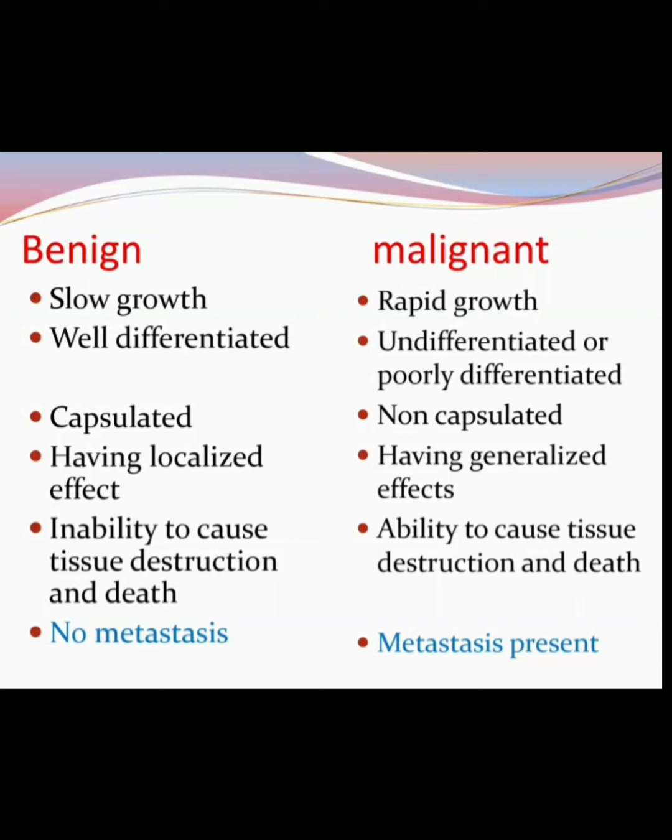One question in ESIC 2019 asked which of the following is not a typical difference factor between benign and malignant tumor. The options were growth rate, encapsulation, cell differentiation, and size of the tumor. Growth is one of the factors, differentiation is one of the factors, capsulation is one of the factors. Is there any factor related to size? No. So the answer was size of the tumor. It is not a typical difference factor between benign and malignant tumor. I hope it is clear to you.